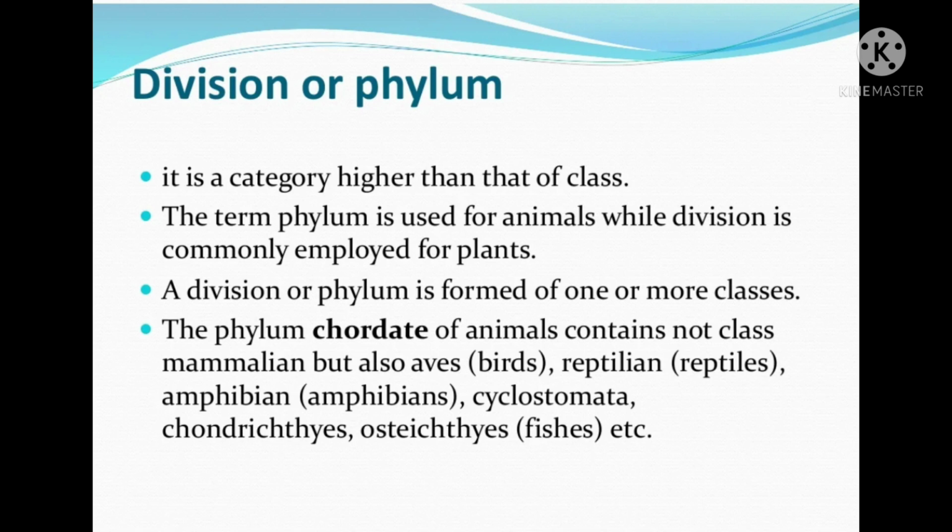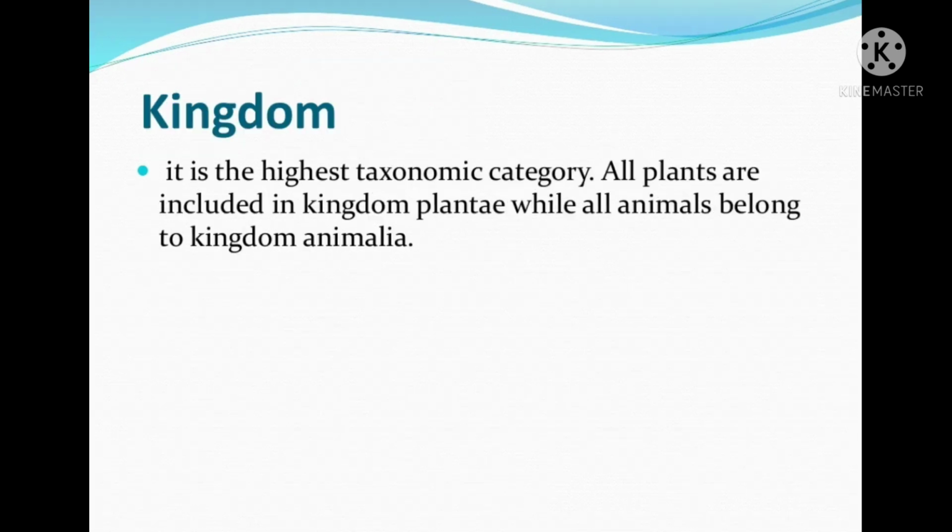The phylum Chordata of animals contains not only class Mammalia but also Aves, birds, Reptilia, reptiles, Amphibia, Cyclostomata, and Osteichthyes, fishes, etc. Kingdom is the highest taxonomic category. All plants are included in kingdom Plantae, while all animals belong to kingdom Animalia.